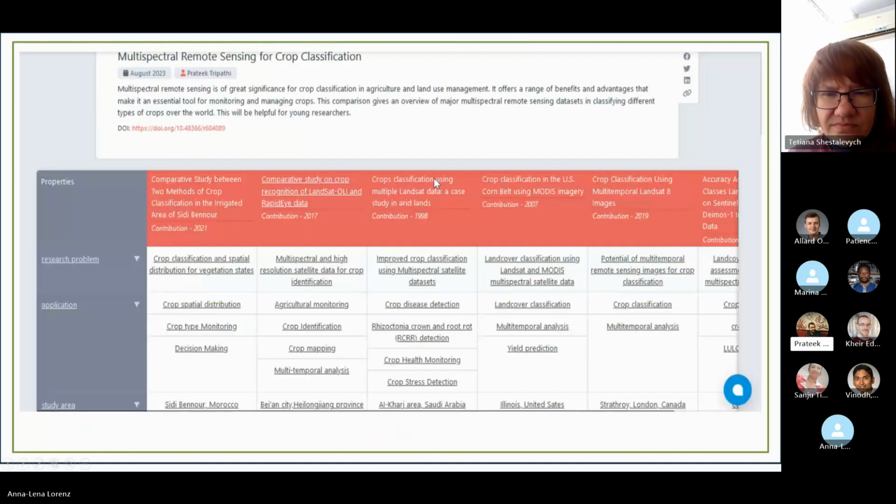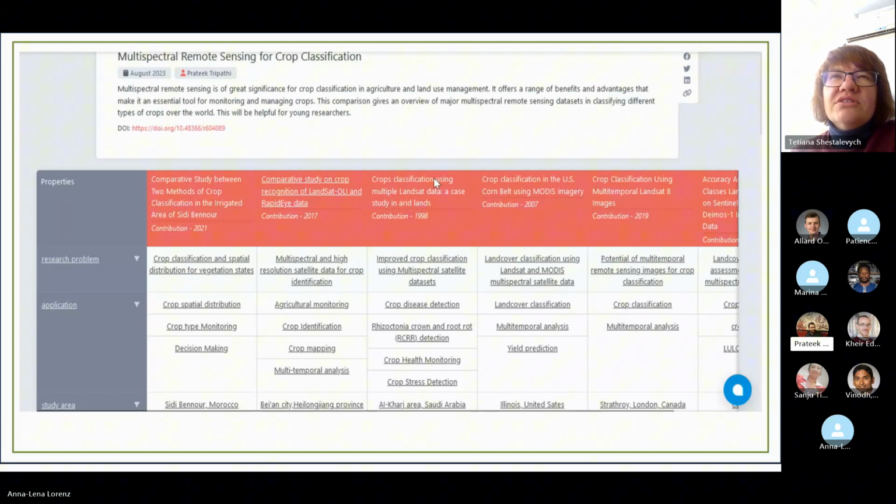So in the next slide, you can see that these are the few papers. You can see that these papers all have different research problems, and all these research problems focus on crop identification or distribution or classification.